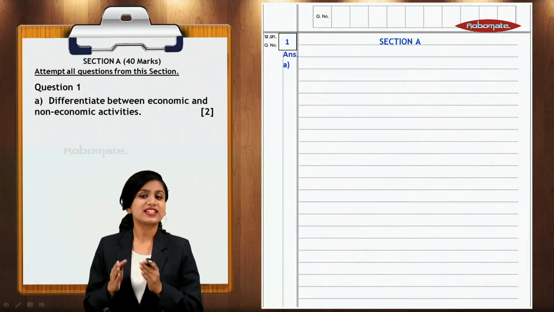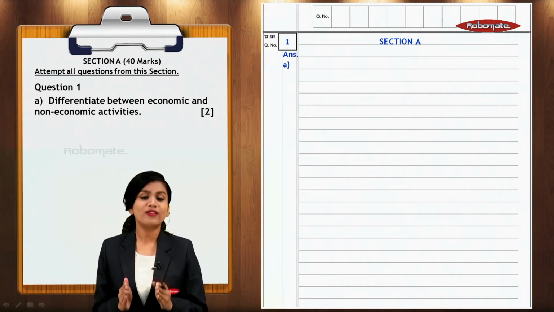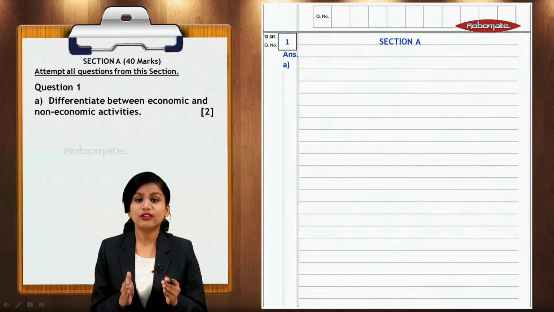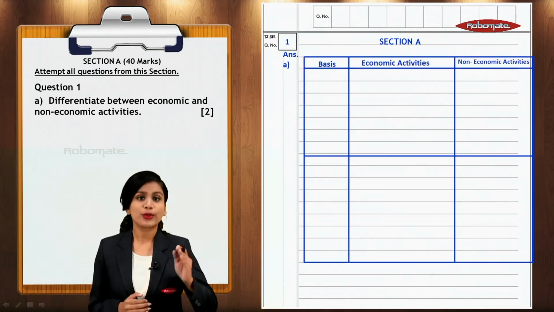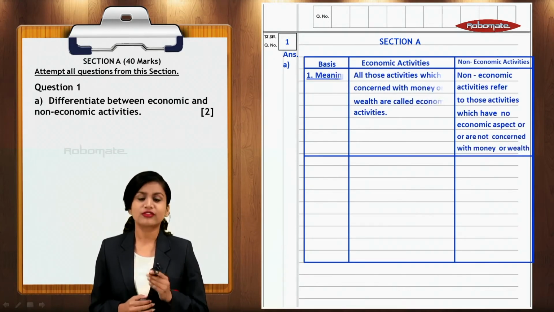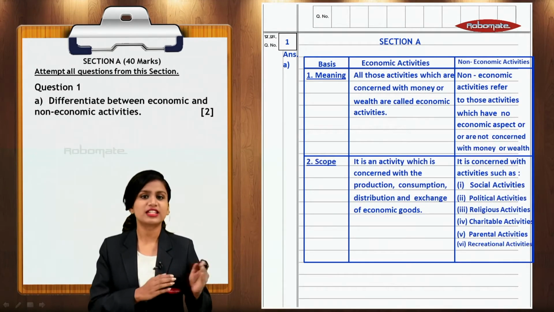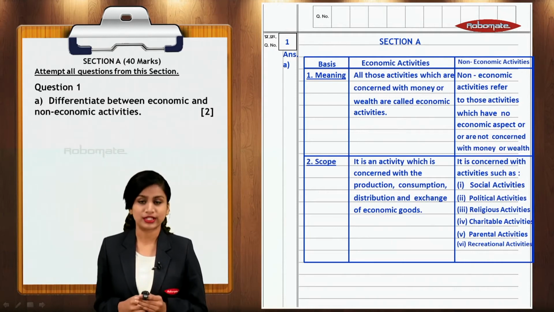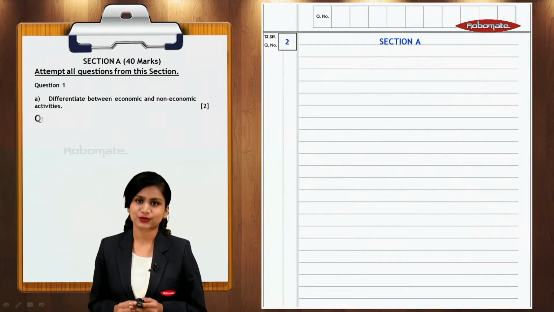So students, since you have to differentiate between the two, you have to remember that you always have to draw a table for such answers. The base of distinction along with the headings have to be written. The first point along with its explanation, the second point and its distinguishing explanation have to be written. Since it is for 2 marks, you will write 2 points of distinction.